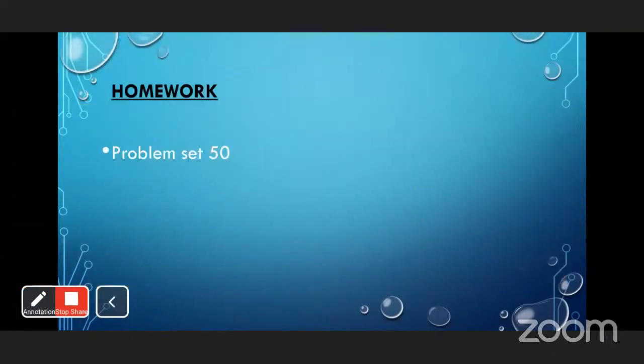Now this is your homework. Problem set 50 in the chapter perimeter and area.